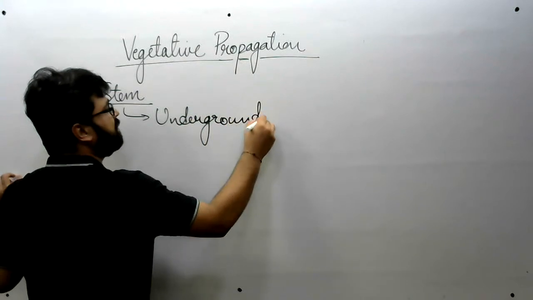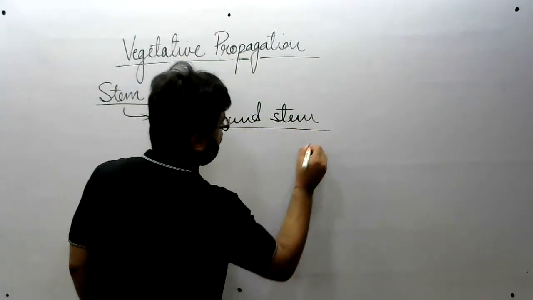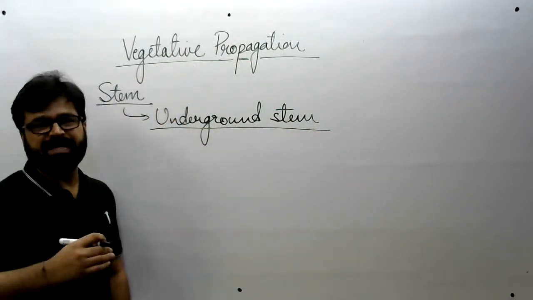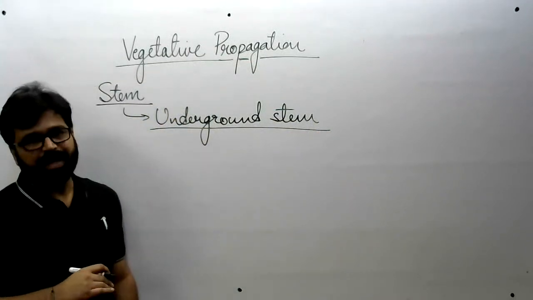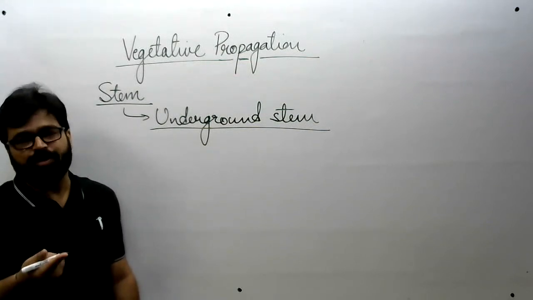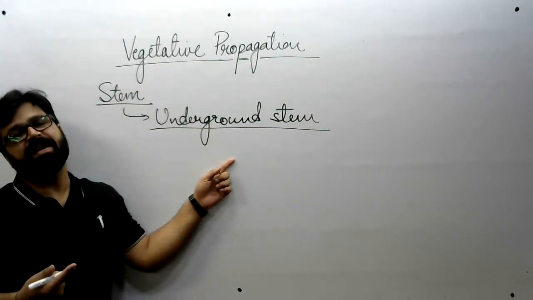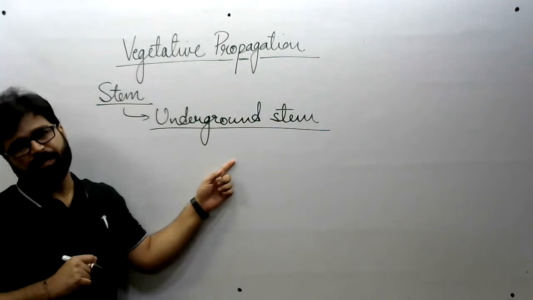Name itself suggests it is present below the soil. These are present inside the soil. Sir, inside the soil there is root? No, this is stem, a modification of stem which is present inside the soil.